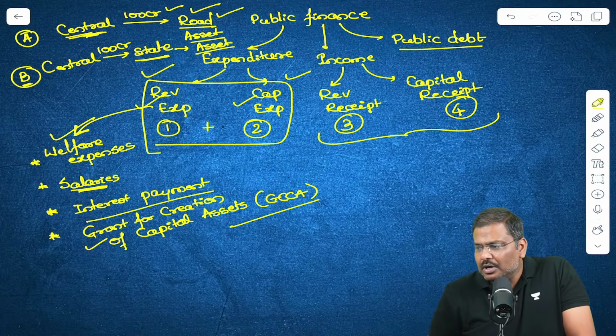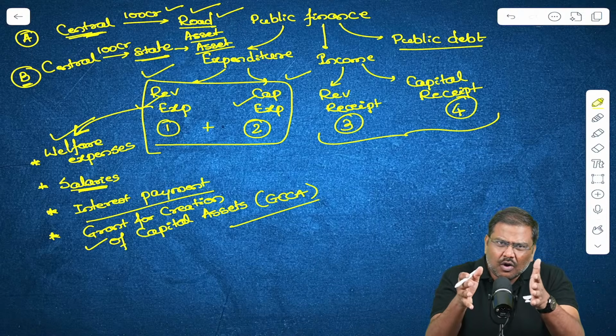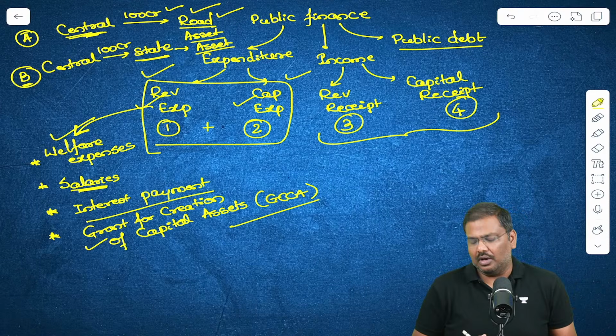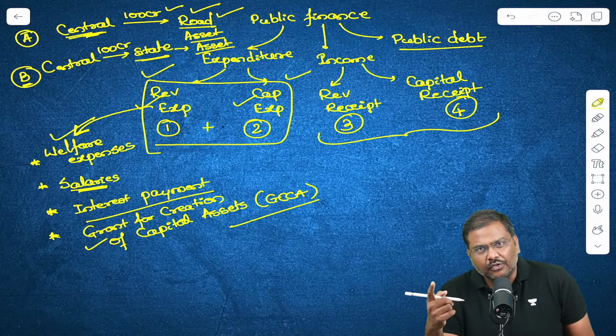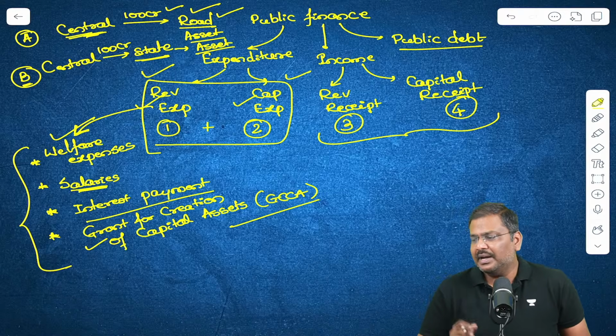Is everybody able to understand this? Do let me know. Why is it kept under the revenue? Why not under the capital? Because we are talking about the central government's assets. Central government's assets are not changing at all. That is the reason. Can we go forward? These are the examples under the revenue expenditure.